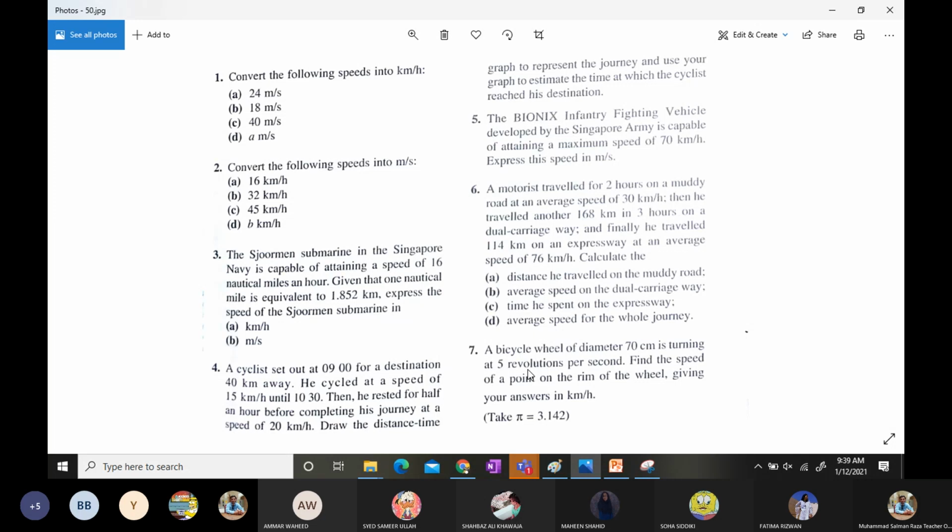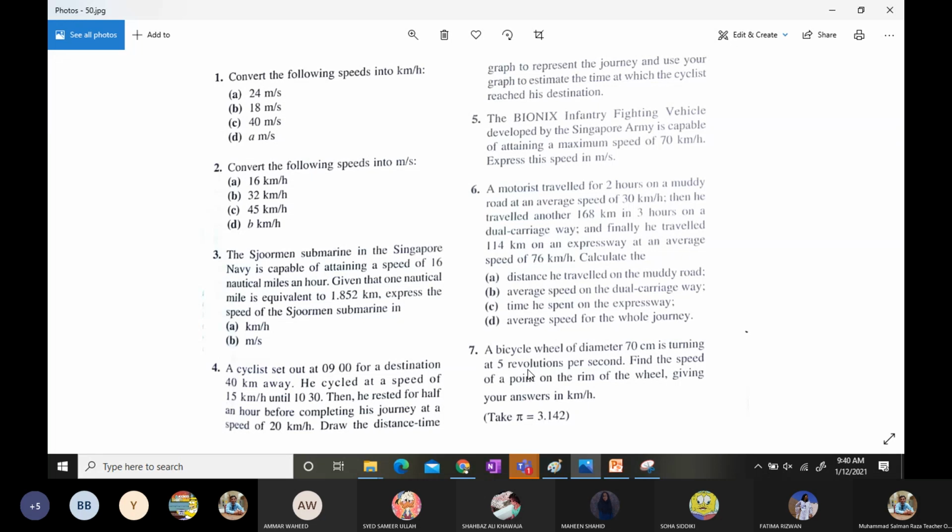Then he rested for half an hour before completing his journey at a speed of 20 kilometers per hour. Draw the distance-time graph to represent the journey and use your graph to estimate the time at which the cyclist reached his destination. Before we do question number 4, let us do question number 5 first. It's a very easy question.